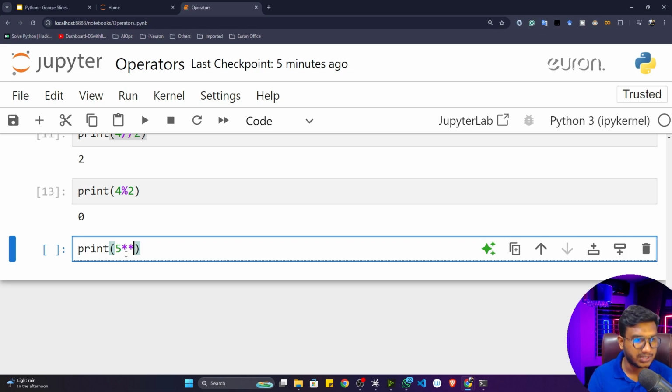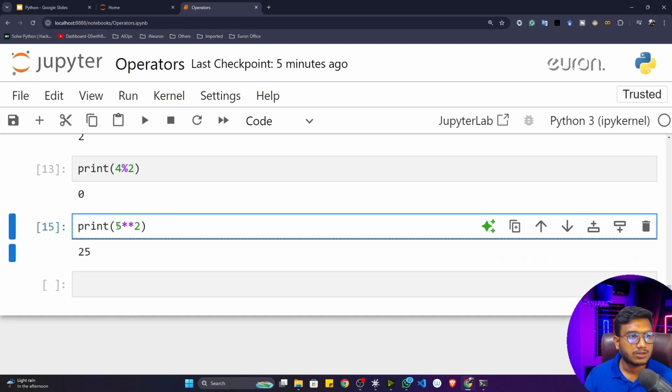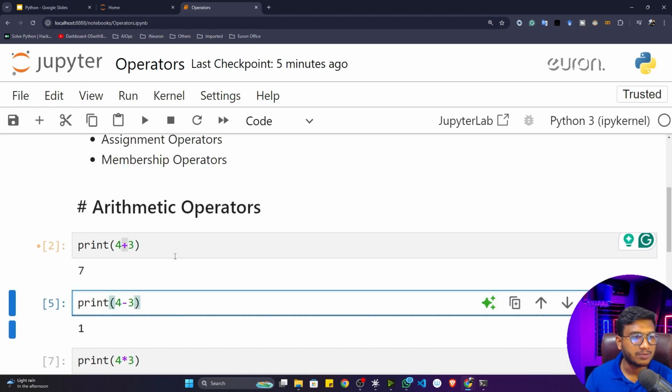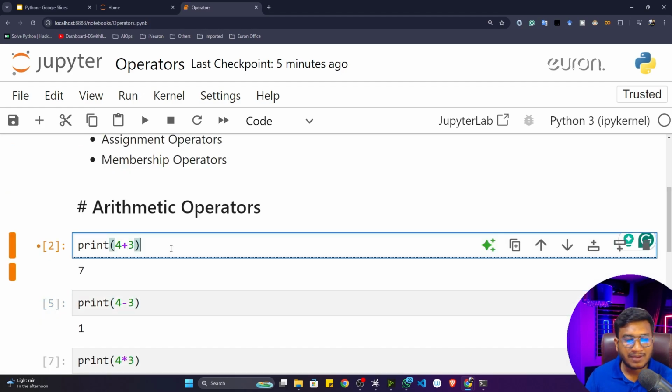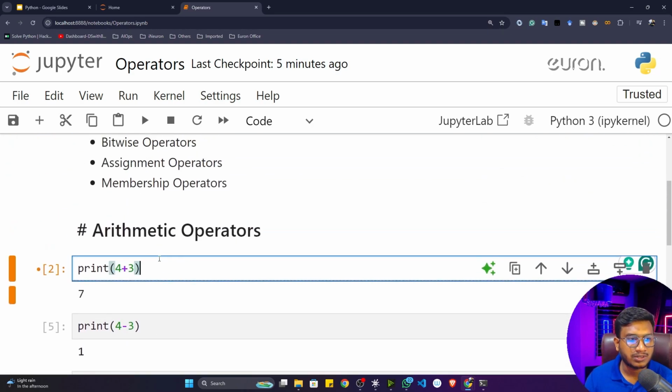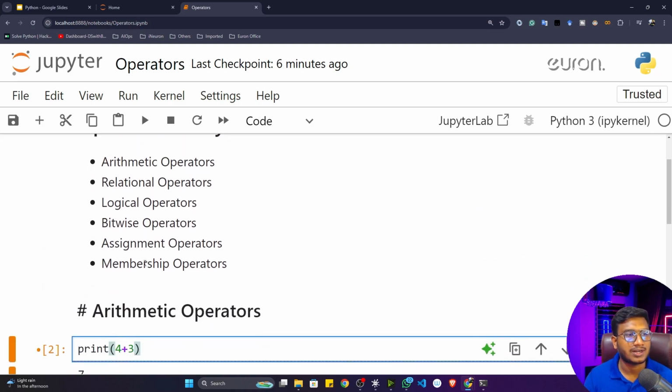Okay, you have to give double star, and if I give any number, let's say 5 double star 2, it will give you the results. That means you have written 5 to the power 2, and the answer would be 25. These are the operators you will be using broadly in programming, because every time you have to perform mathematical operations when coding. These are very common arithmetic operations, and you will be using them in your programming journey.